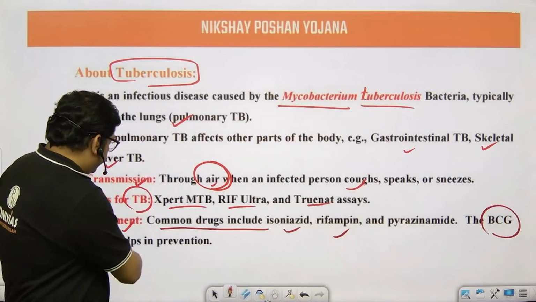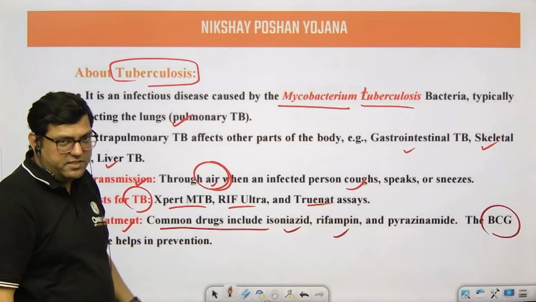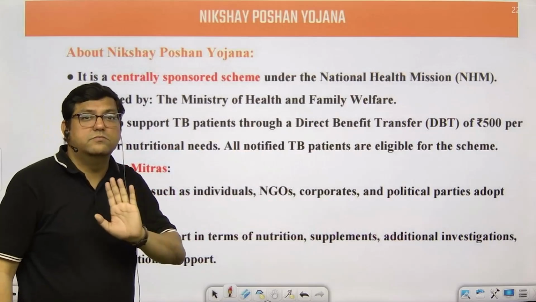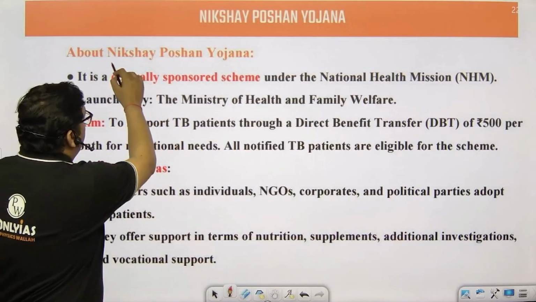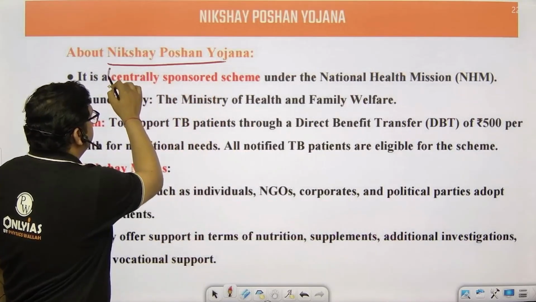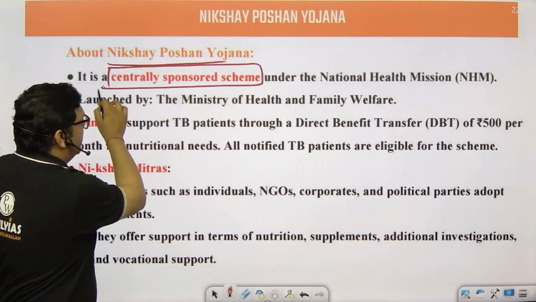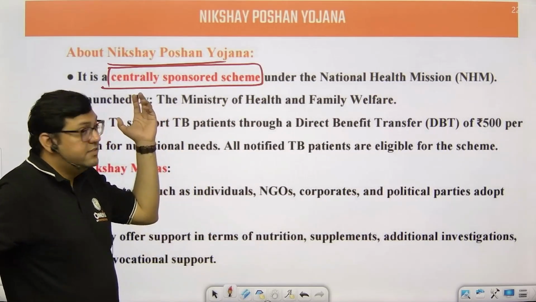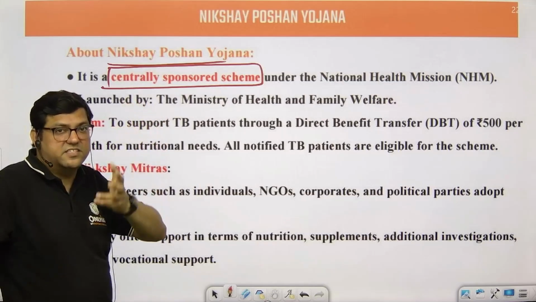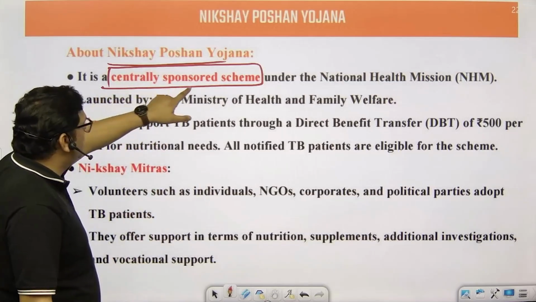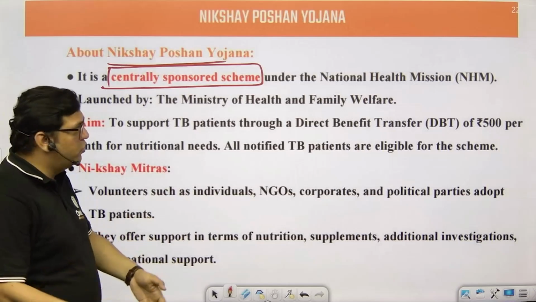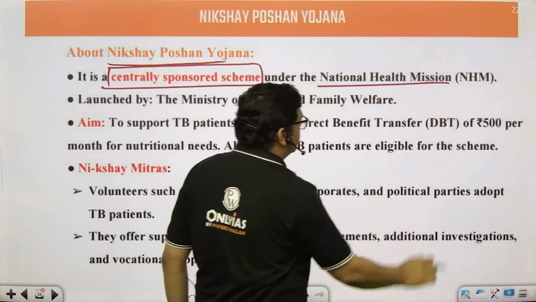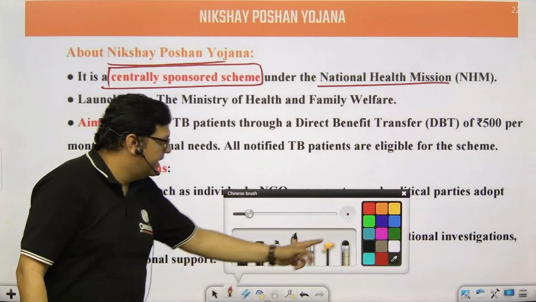BCG is the name of the vaccine. So you must know that yes, there is a vaccine related to tuberculosis. About the Nikshay program, it is basically a centrally sponsored scheme. There are two types of schemes: centrally sponsored schemes and central sector schemes, so we need to know the difference between them. I hope you know that these are centrally sponsored under the National Health Mission, NHM.